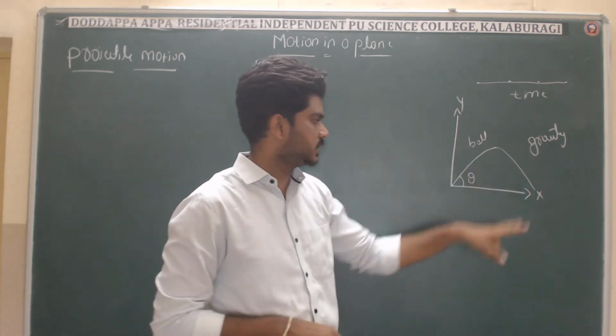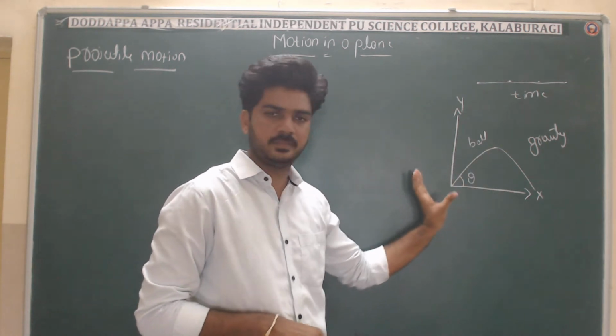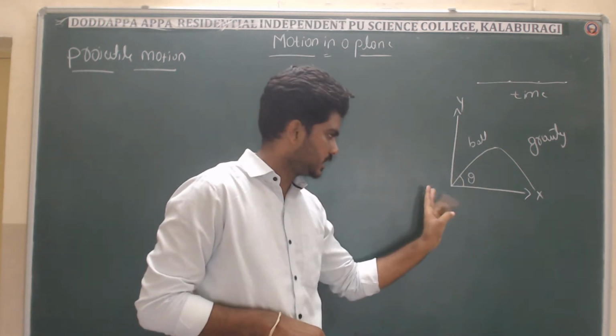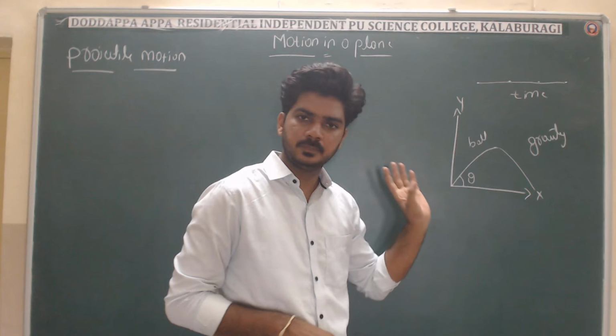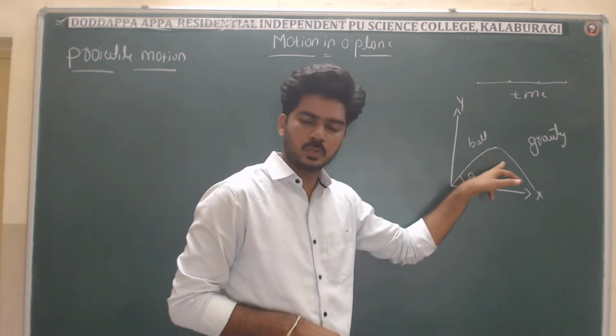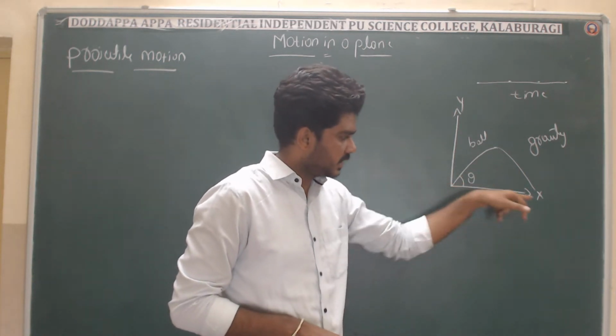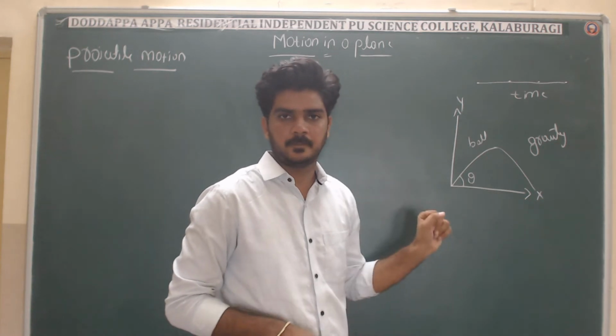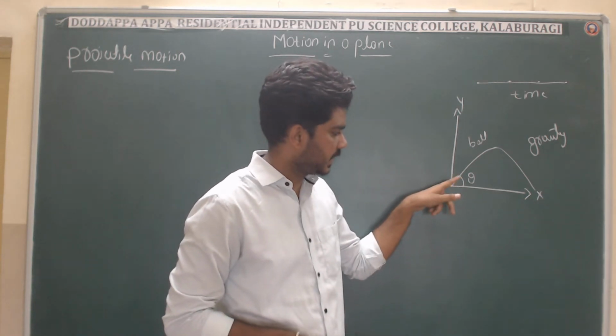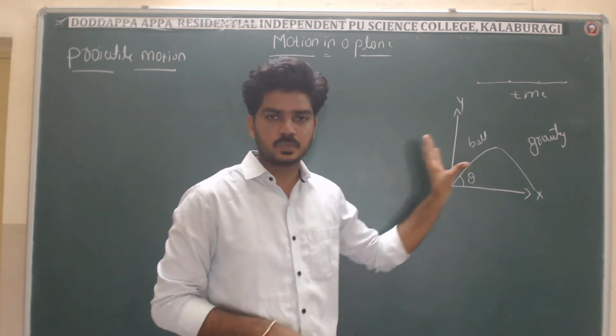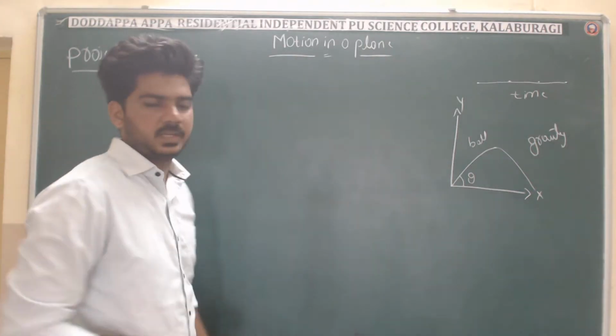By taking this two-dimensional plane or two axes, we can define it here. A projectile is whenever a body is thrown and it makes an angle theta with the horizontal. As you can see here, it is making an angle theta with this horizontal. This is what we call projectile.